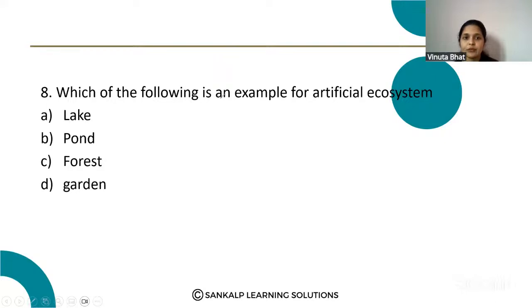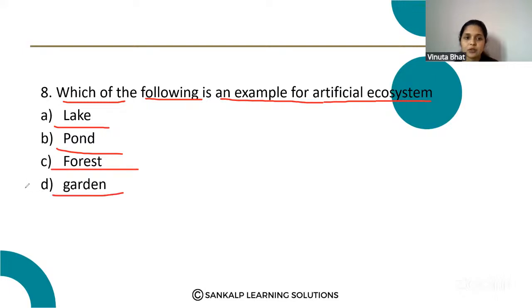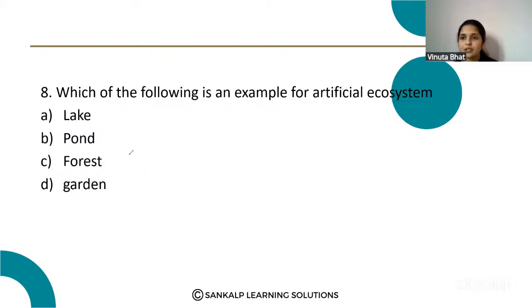Which of the following is an example for artificial ecosystem? Option A, lake. Option B, pond. Option C, forest. Option D, garden. Here, which of the following is the artificial ecosystem? Here, garden is the artificial ecosystem. Next question.